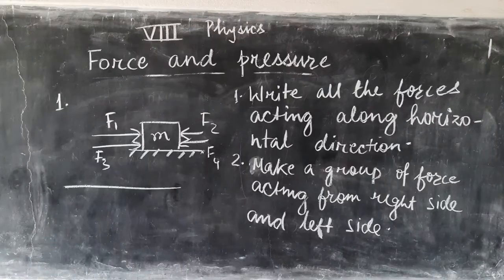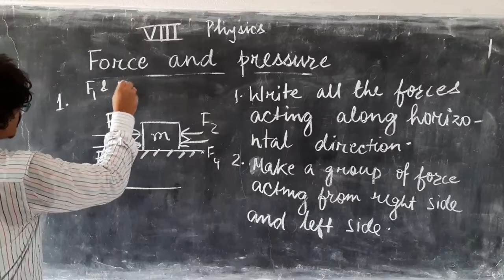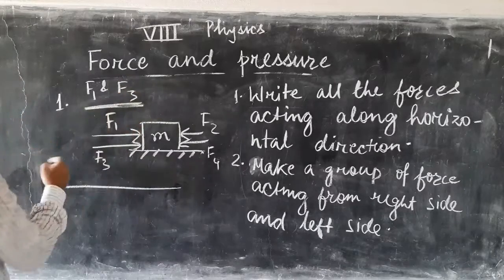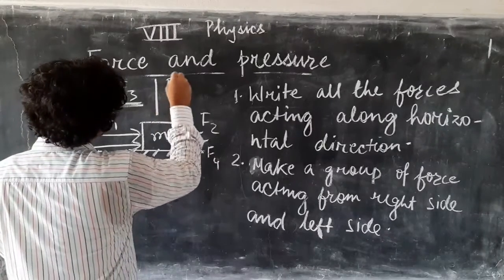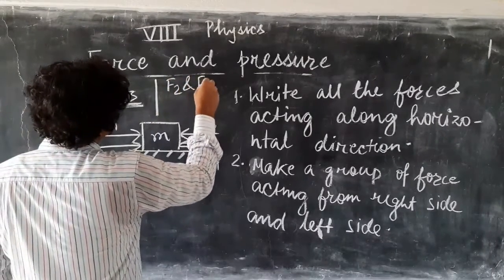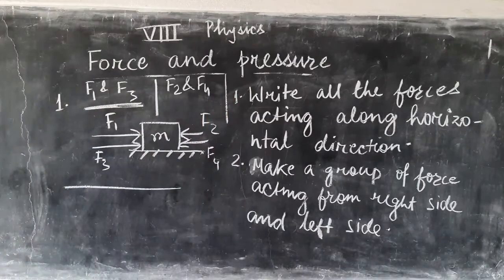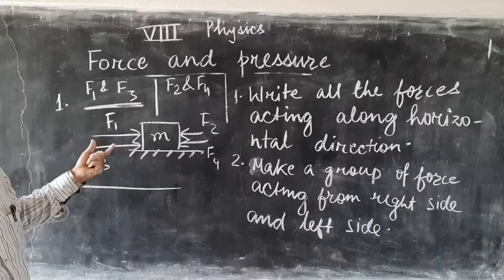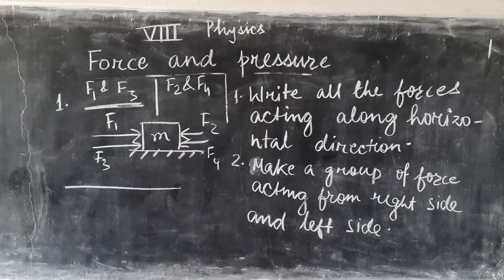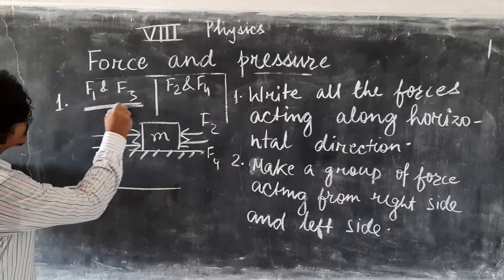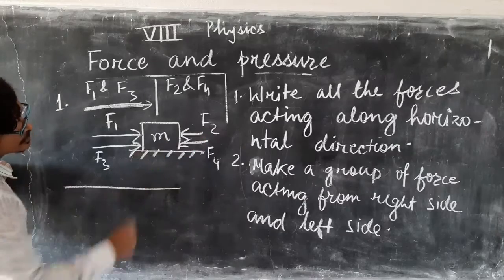Now make a group. This F1 and F3 are acting from the left-hand side, and F2 and F4, let us say, are acting from the right side. Now assign a positive sign to any of these two groups. If you are assigning a positive sign to this side, then the right side force will be negative.